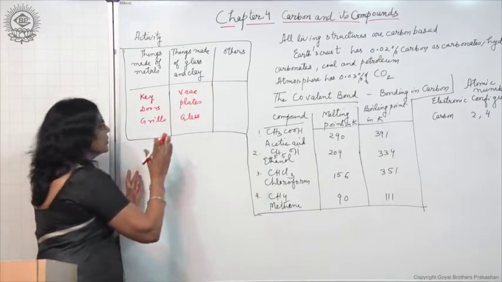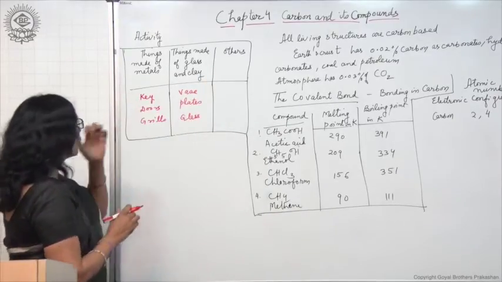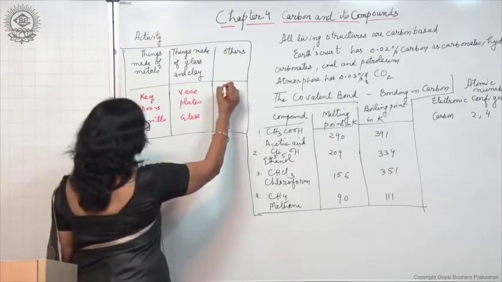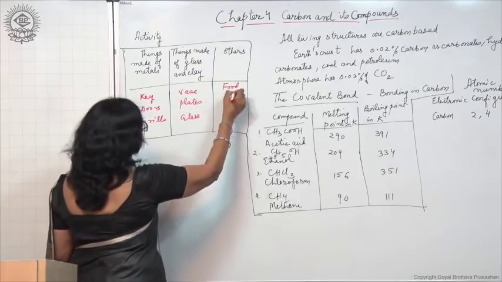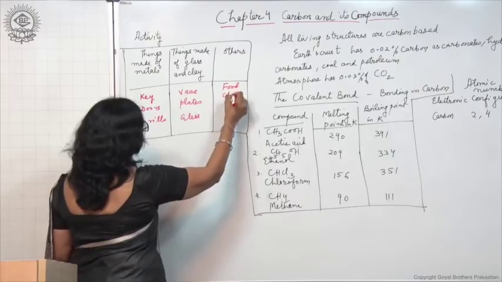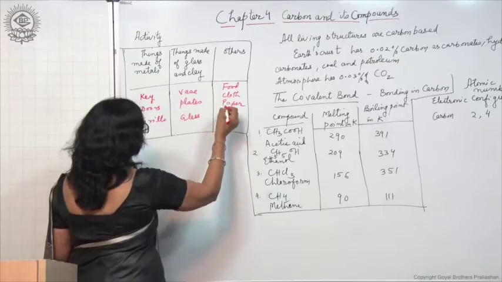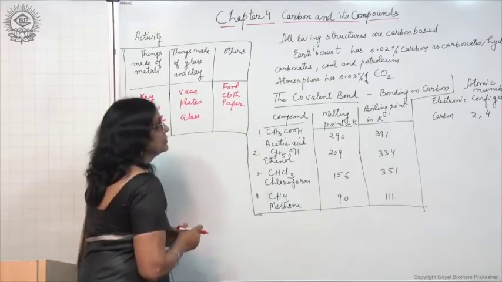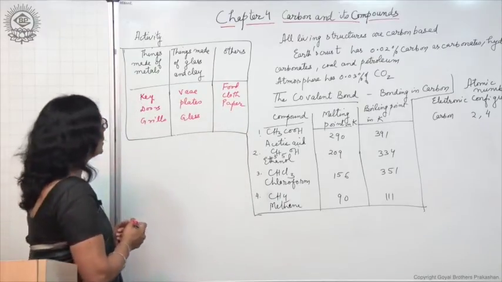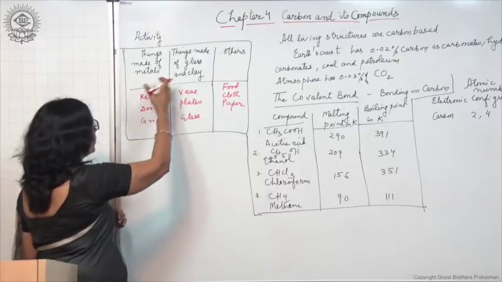Now, the things which are neither made of metals nor of glass or clay may be like food, cloth, paper and so on. So many things you will see that are neither made of this nor this.